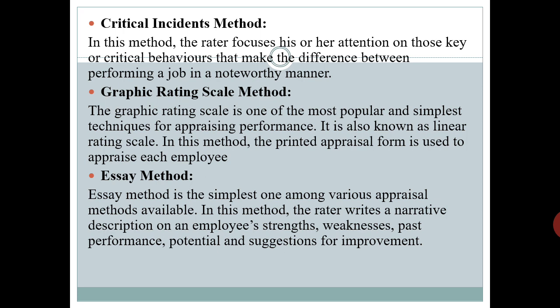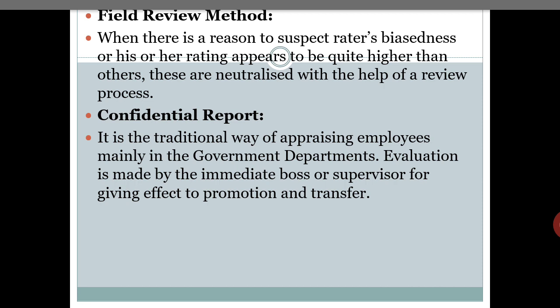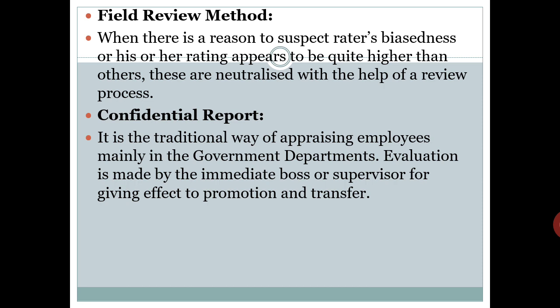The next one is the field review method. When there is reason to suspect a rater's bias or his or her rating appears to be quite higher than others, these are neutralized with the help of a review process. The review process is usually conducted by the personnel officer in the HR department.